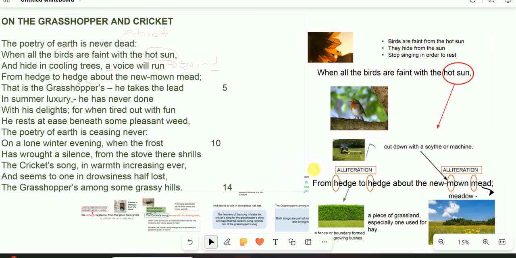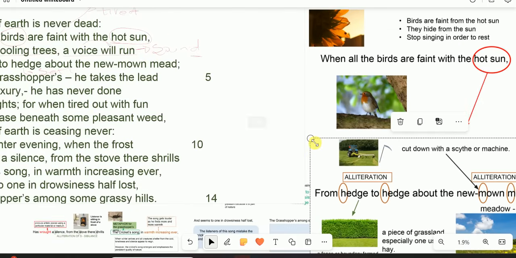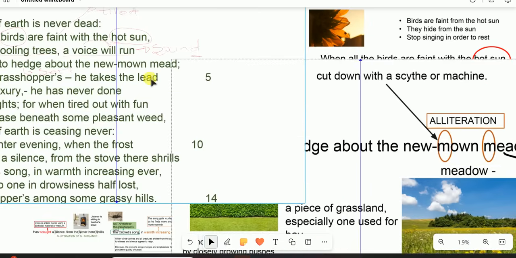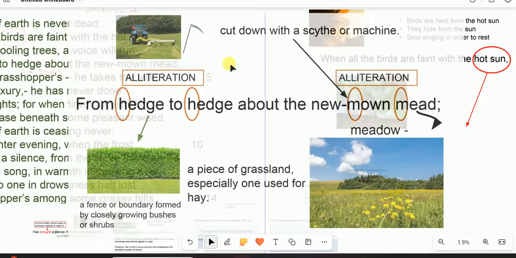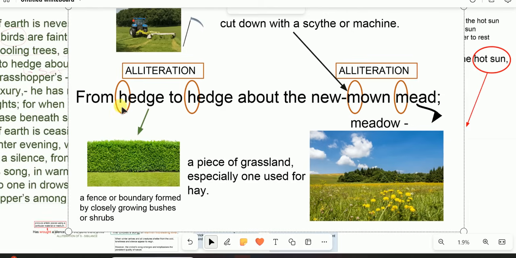Let me just expand my screen so that we see hedges, because imagery is important in a poem. For us to understand a poem, imagery plays an important role. From hedge to hedge, about the new mown mead. When we talk about a mead, it is a piece of grassland, especially one used for hay, and a hedge is a fence or boundary formed by closely growing bushes. So this gives us a setting. It says from hedge to hedge. So this is a hedge and a new mown mead. This is a new mown mead.